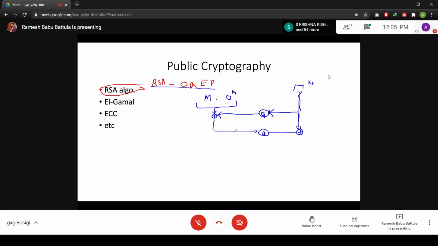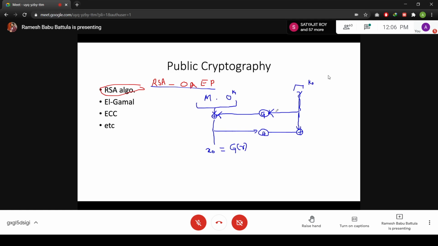Now assume what value we receive here. We receive X0, which is equal to G of R XOR with M followed by K1 zeros.